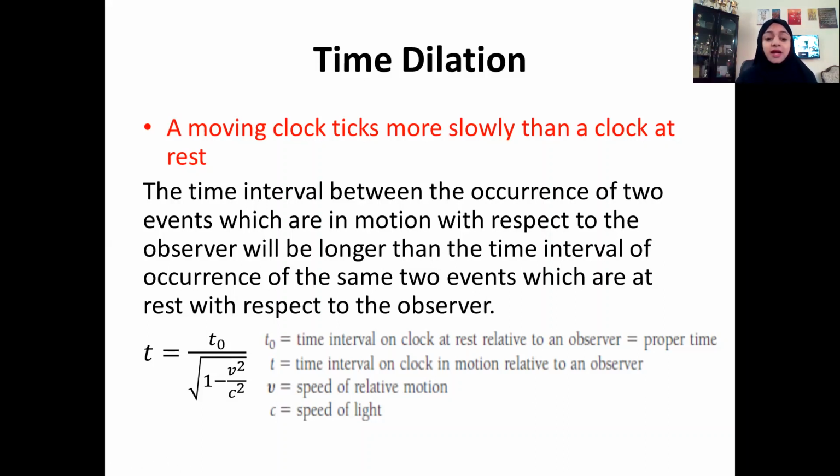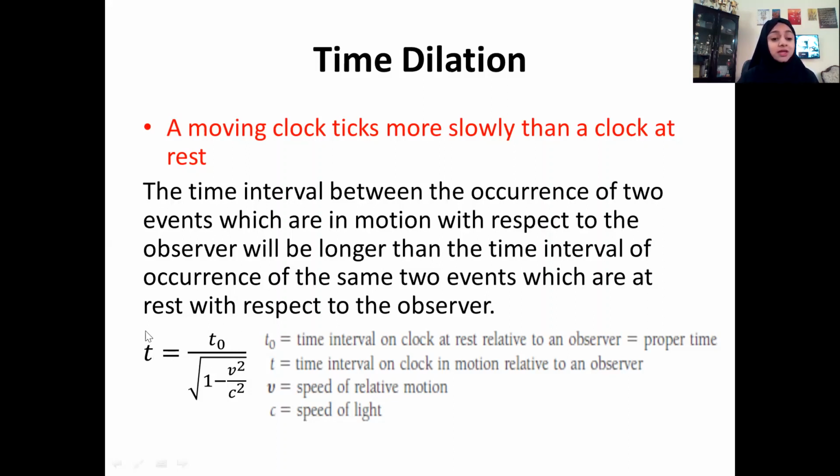Then the time which is observed in the moving frame is equal to T0 divided by root of 1 minus v square by c square, where v is the speed of relative motion and c is the speed of light. So here you can see that this quantity will be less than 1. So if any number is divided by a number less than 1, you will get a greater value.